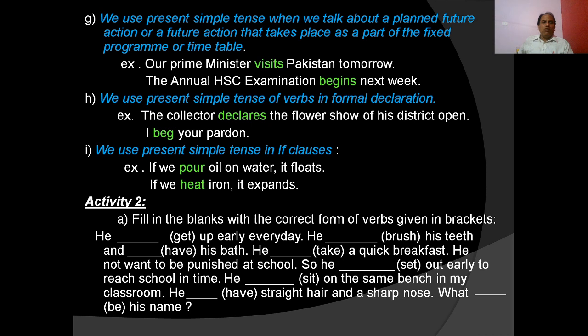Okay. Our Prime Minister visits Pakistan tomorrow. Fixed, planned action. The annual examination, HSC examination begins next week. So these are examples of a planned future action, fixed in the calendar or program. So present simple tense is used. We use the present simple tense of the verbs in formal declarations like: the collector declares the flower show of his district open. The collector declares all the schools closed. I beg your pardon. Okay.